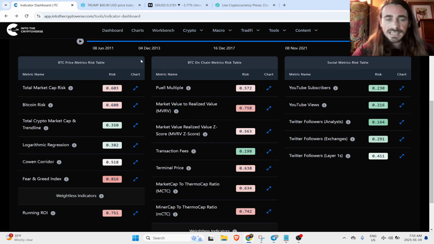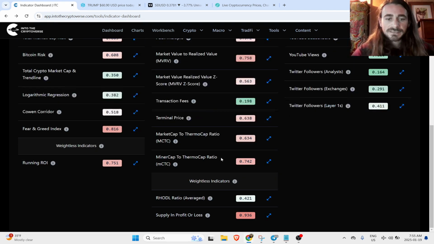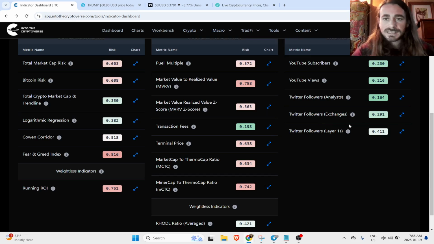So, interesting, we'll just follow this. As soon as we start to see social risk getting really overheated, and then maybe we start seeing more of these indicators over here get into that overheated territory, then we might start to take a look at the overall market structure and see what might come in the near term.